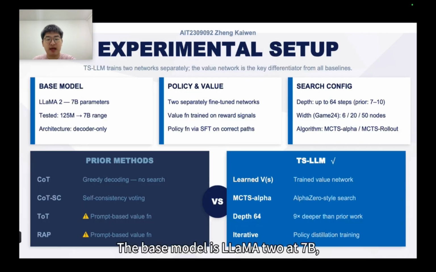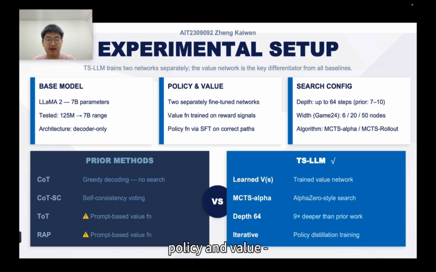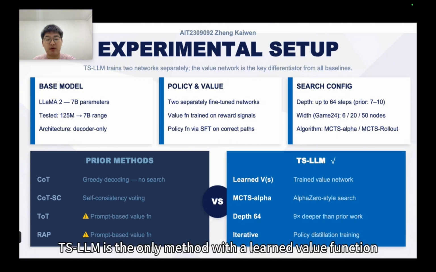The base model is LLaMA 2 7B, tested from 125M to 7B. The key design choice: TS-LLM trains 2 separate networks, policy and value, where the value network learns directly from task rewards, not from prompt-based guesses. Search depth reaches 64 steps, against just 7 to 10 in prior work. TS-LLM is the only method with a learned value function.